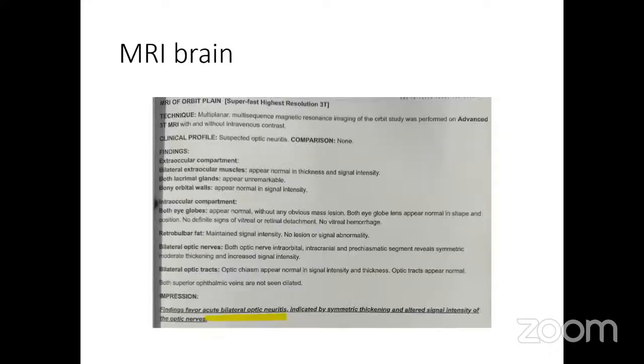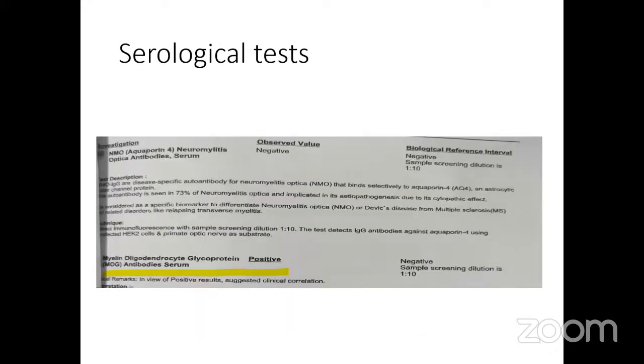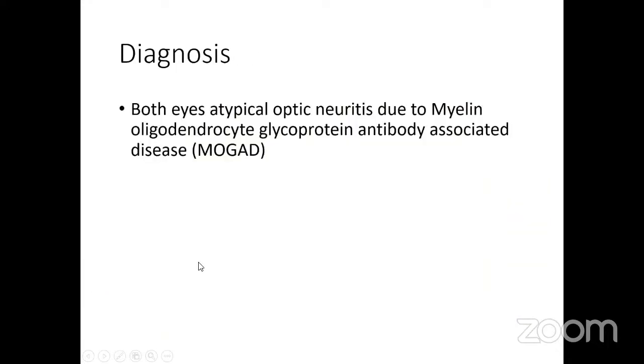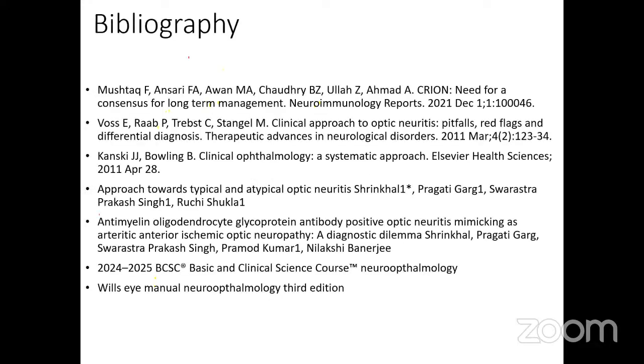And finally, the serology for the patient showed a negative report for NMO antibody, whereas it was positive for MOG antibody. So the final diagnosis for this patient is both eyes atypical optic neuritis, both eyes anti-MOG positive antibody associated disease, due to MOGAD. Thank you. These are my references.